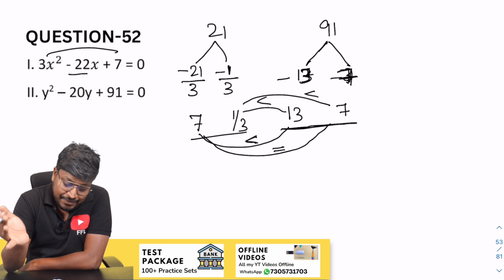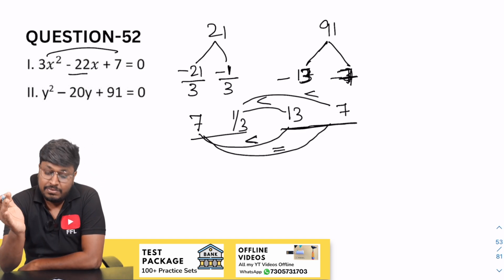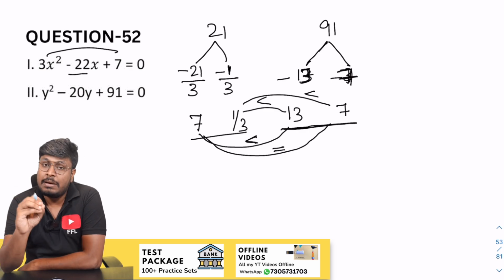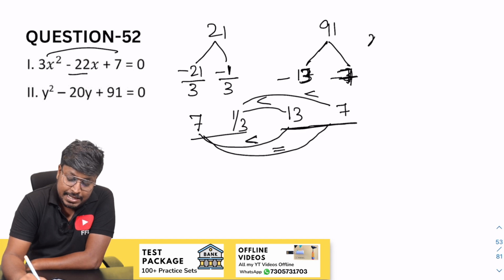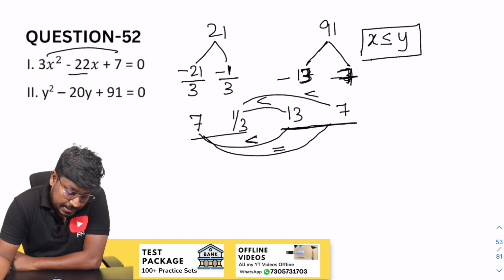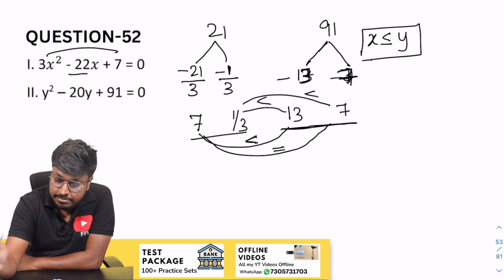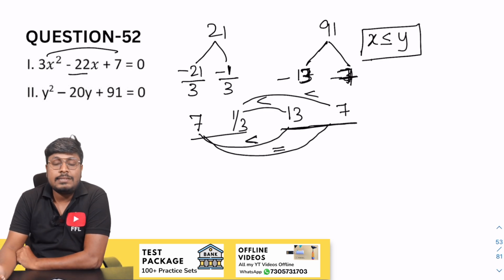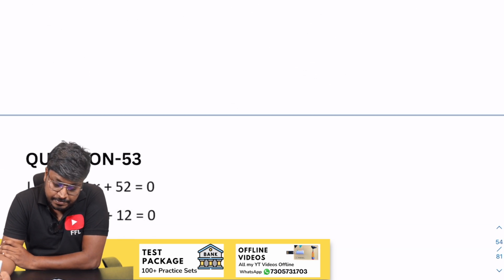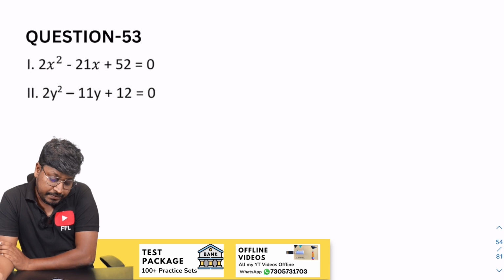So finally, after comparing all the x values with y values, it seems like all the y values are greater than or equal to x. So we can say that the answer for the question is x less than or equal to y, right? Let me confirm for question number 52. Yes, the answer is x less than or equal to y. Understood? So easy question.